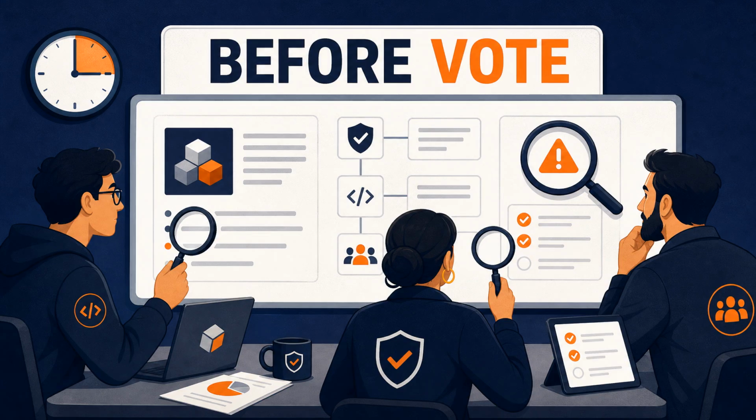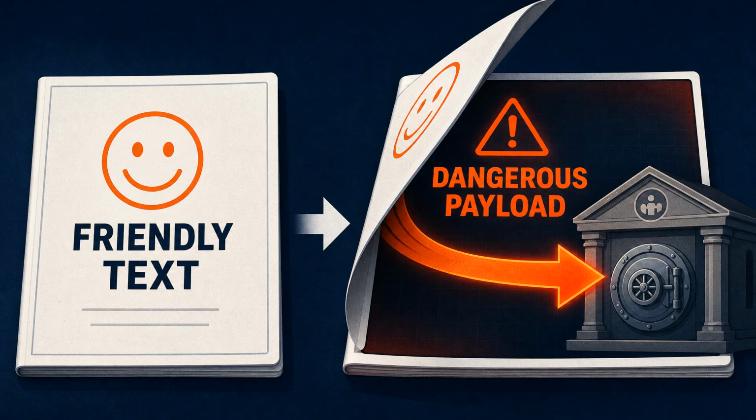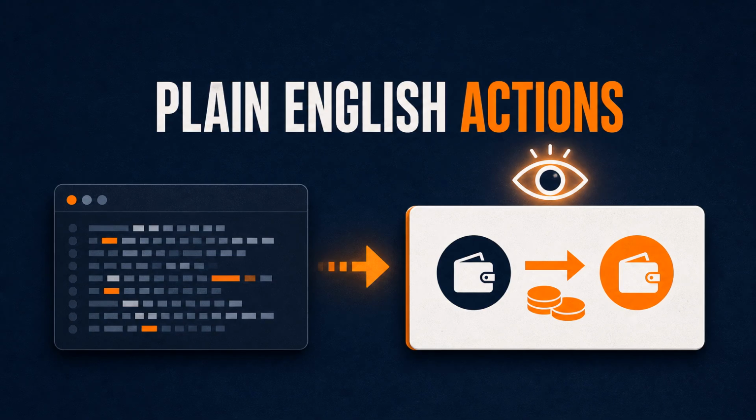Before a vote goes live, the DAO can require a review period where technical contributors, security teams, or elected delegates inspect the proposal. They can check the destination wallet, the amount, the encoded transaction data, and whether the proposal does what the text claims. This matters because many voters do not read raw transaction instructions. A proposal can have friendly language while the transaction payload does something else. Good governance tools should make the actual action visible in plain English.